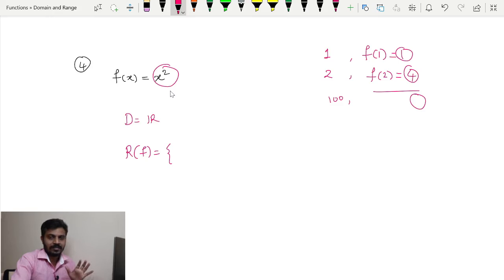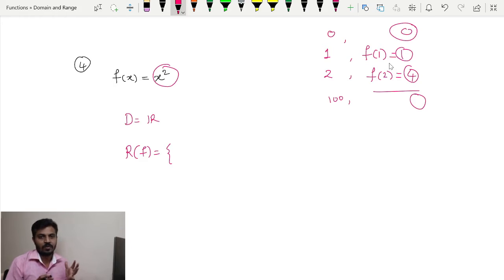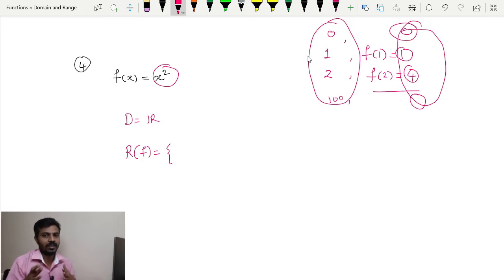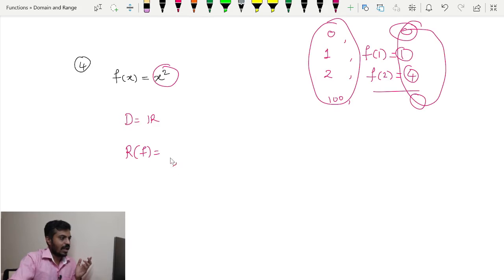So it is very clear that your range is not going to contain the negative values, but take note that most of the time we miss 0 in such cases. 0 will also be there in the range in this case, because if I give input as 0, then my output will be 0. So while finding the range, we are looking for the outputs, and while finding the domain, we are looking for the inputs. Thus our range is going to be R plus union singleton 0.